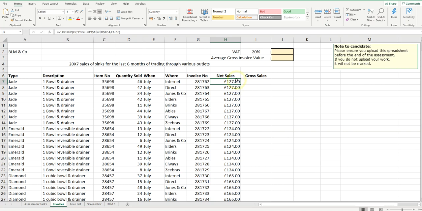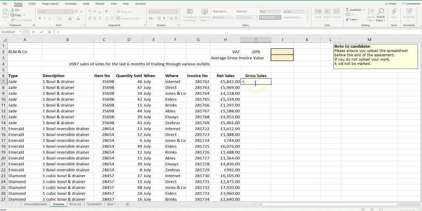So we've got the net sales, but do be careful at this point. You could easily think that's done, but it isn't, because remember we haven't multiplied it by the quantity yet. So at the end of this lookup I'll just say multiplied by the quantity, and there we go. Then I'll double click to fill that down again. So that's my net sale, and now I need to work out the gross sale by adding on 20% of the net sale.